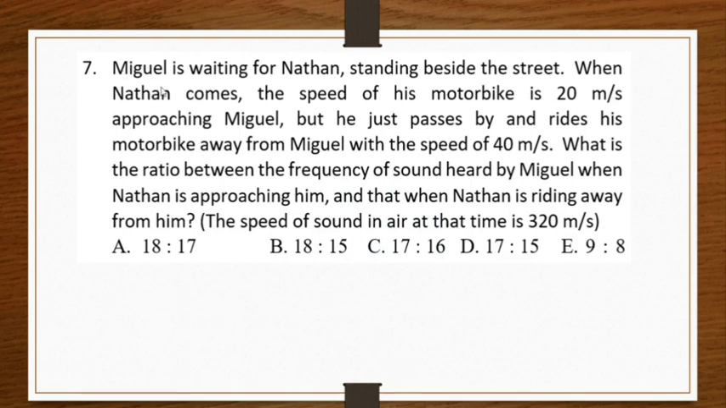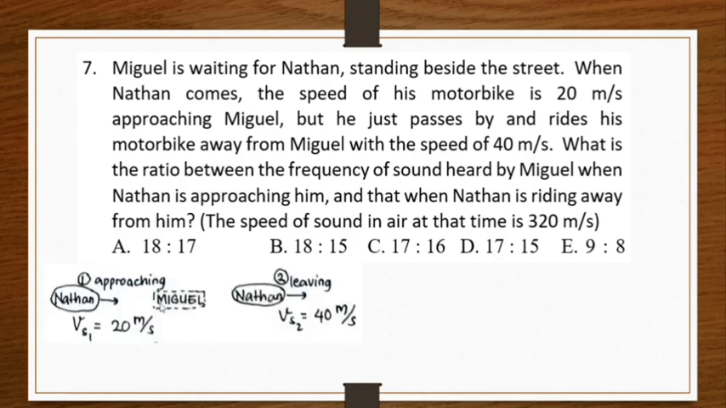Number 7. Miguel is waiting for Nathan, standing beside the street. When Nathan comes, the speed of his motorbike is 20 meters per second, approaching Miguel, but he just passes by and rides his motorbike away from Miguel with the speed of 40 meters per second. So here is the situation. We have Miguel here. Nathan is approaching him with the speed of 20 meters per second, but he just passes by and leaves Miguel with the velocity of 40 meters per second.